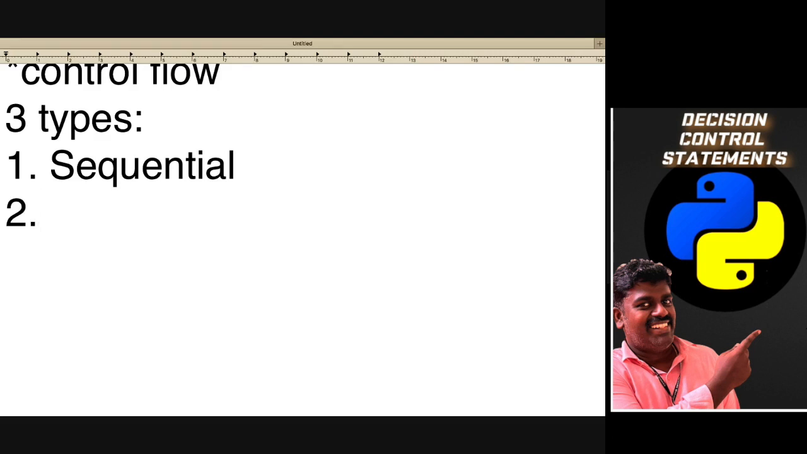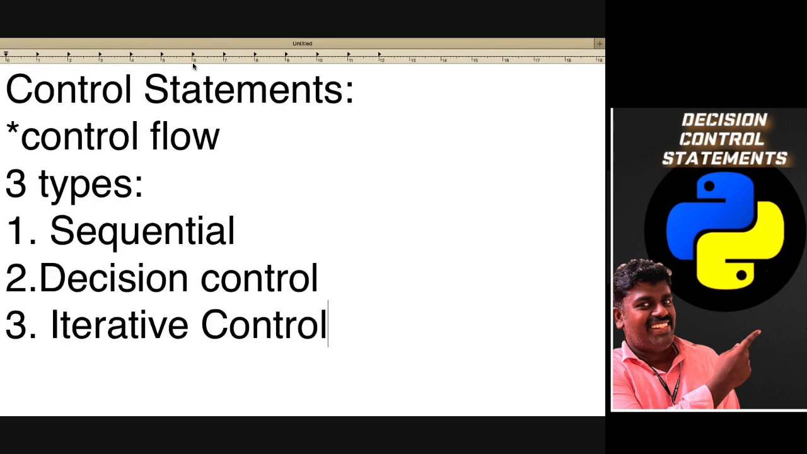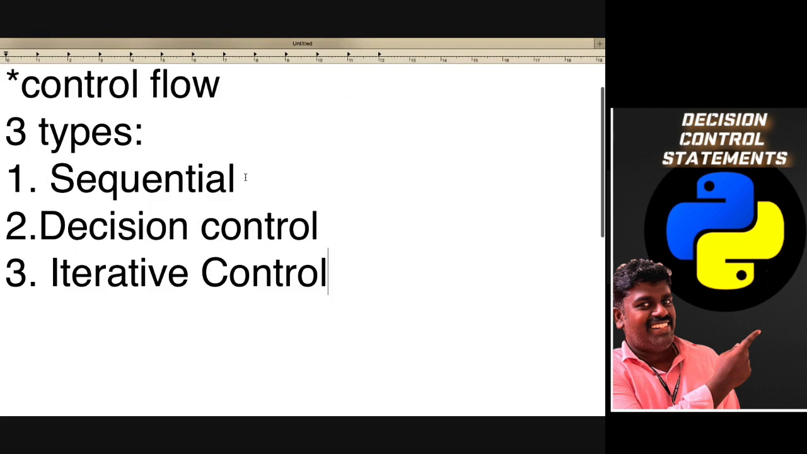The second type is the decision control structure, and the third one is the iterative control structure. So these are the three different types of control statements: sequential control structure, decision control, and then iterative control. Sequential means it's a normal thing only.